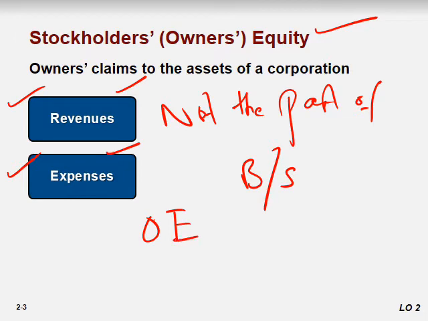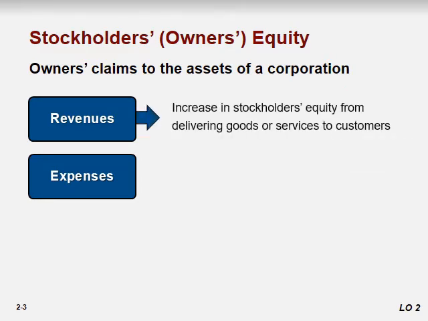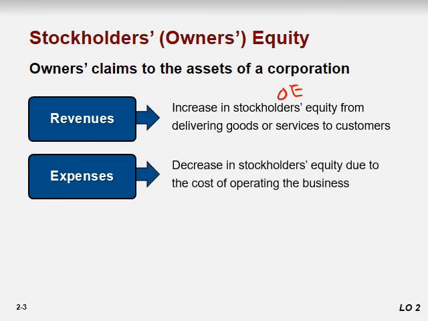So let's explore what is revenue. Revenue is basically an increase in the stockholders' equity, an increase in the owner's equity, from delivering goods or selling goods or services, right? And what are expenses? Expenses means a decrease in the stockholders' equity due to the cost of operating the business. Revenue is when you sell goods and services and receive cash from business operation. Expenses is when you pay cash for business operation.